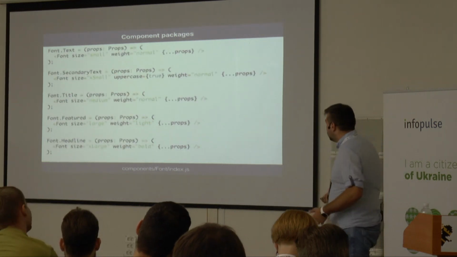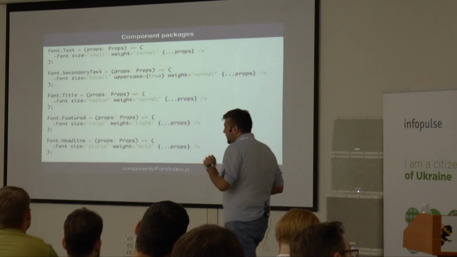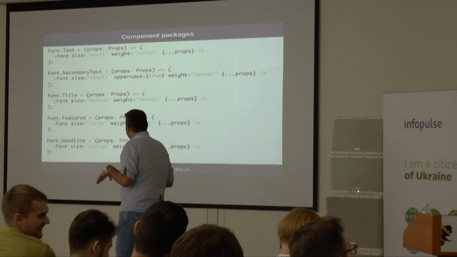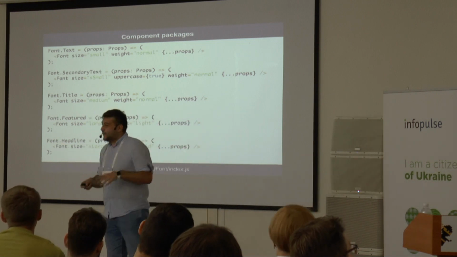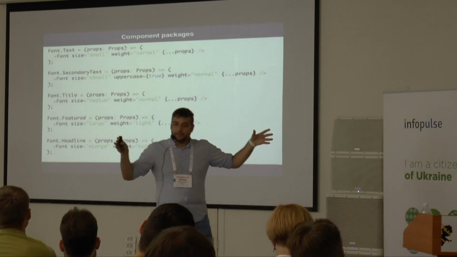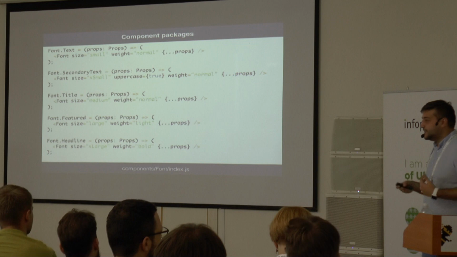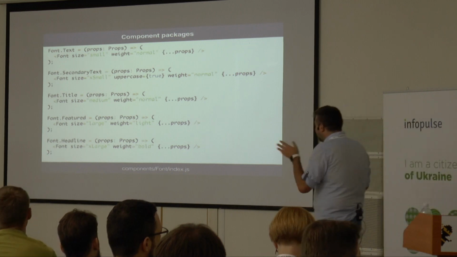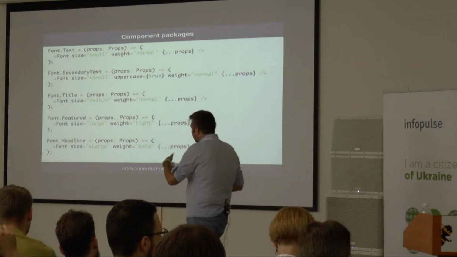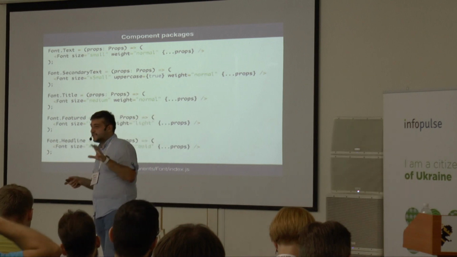So what we do is we actually have precomputed sets. This is a pattern I like to call component packages. We have a parent component which has a lot of properties, but then on this component itself, as attributes, we attach other components which are just pre-selected sets of this component.